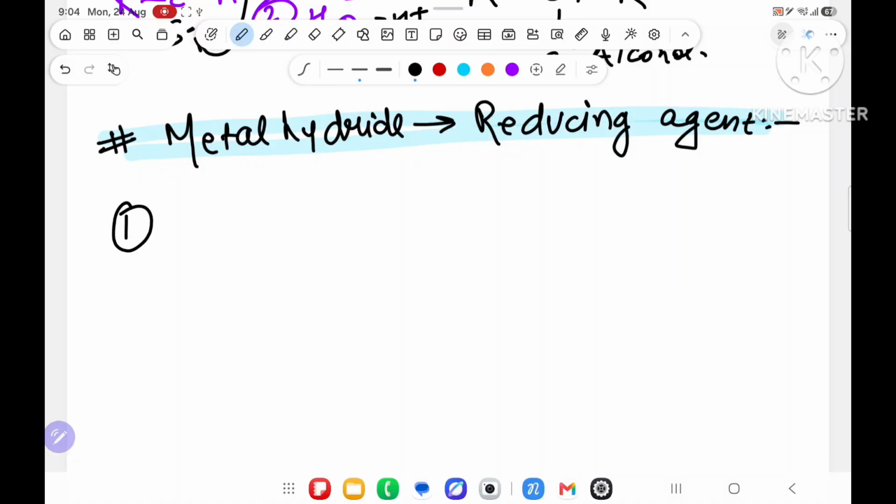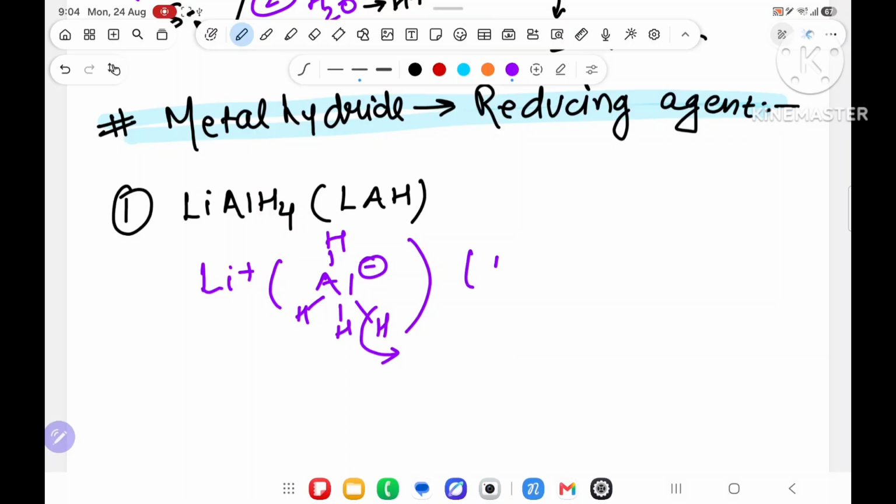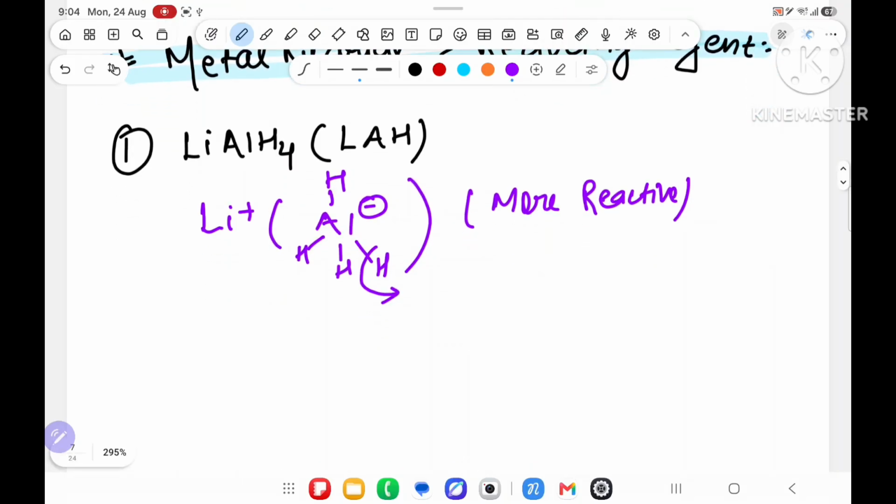Very important. The first metal hydride is LiAlH4, also written as LAH. It gives Li plus and AlH4 minus, with aluminum carrying the minus. H minus will go from here, and it is more reactive. It has 4 hydrogens, so however many hydrogens are required, it will give, and it can reduce each and everything.